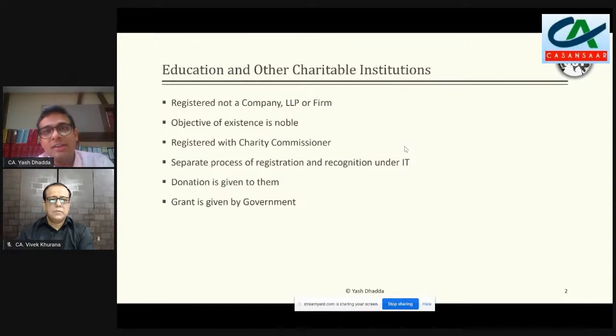Then all of us know under income tax, and as Vivek ji was also highlighting, that we have a separate mechanism and provision altogether. In fact, there is a section which all of us know, 12AA of the Income Tax Act, which also has a reference under GST. They are given a special status there. They're given a special registration there. They have certain restrictions on utilization of funds. And to some extent, anybody who is making payment to them, so that they can help them, assist them in getting their objective achieved, जिसको हम डोनेशन के फॉर्म में जानते हैं, उसको भी incentivize करने के लिए there are specific provisions in the Income Tax Act.